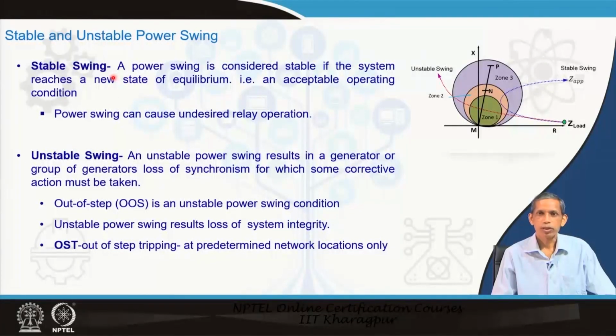In case of stable swing, this is not an issue in terms of system stability or integrity. So, the relay must be blocked to prevent unwanted tripping during this situation. Unless this is done during the stable swing, it will lead to unnecessary further issues in the system, which may result in further stability challenges.